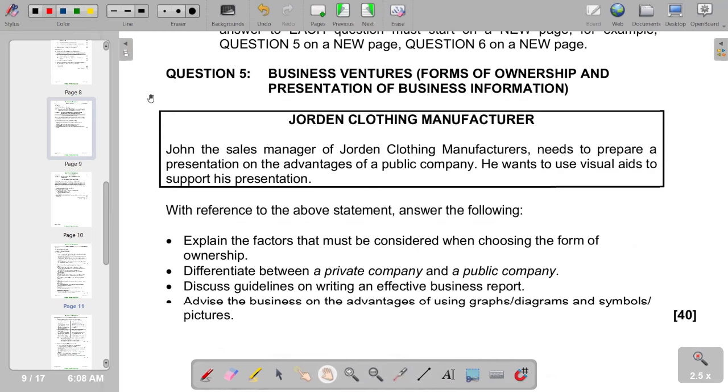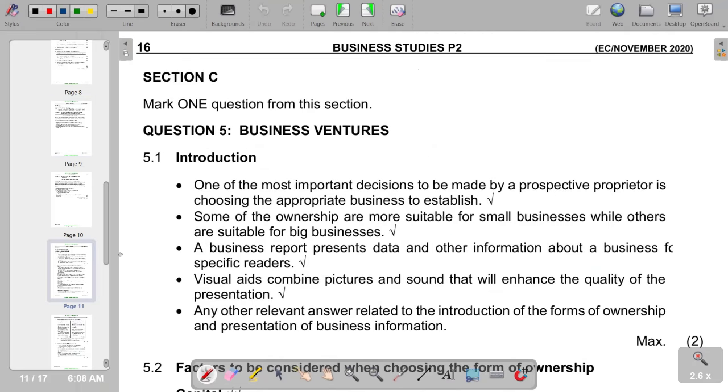And then if we check in terms of the second part, differentiate between private company and public company, and then also discuss guidelines on writing an effective business report. So on the additional part, advise the business on the advantages of using graphs or diagrams and symbols or pictures. So this is our issue. Of course, we are supposed to start with our introduction. So this is a typical introduction that you can come up with within the context of our essay question.